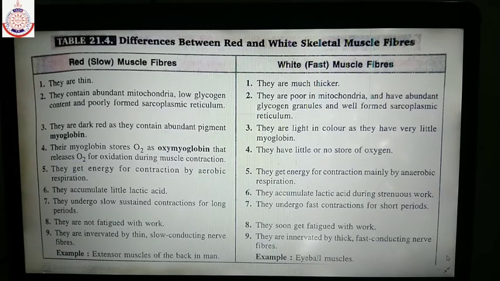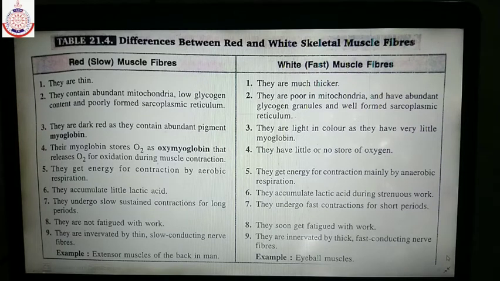Whereas the muscles which have very little myoglobin are known as white muscle fibers, because red color is provided to the muscles by the amount of myoglobin. More the myoglobin, more will be the red color. Less myoglobin, the muscles will appear pale or whitish.